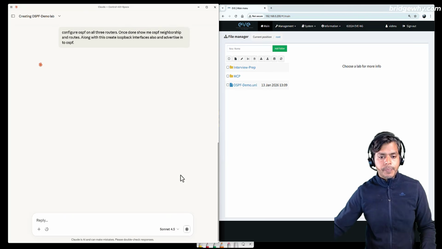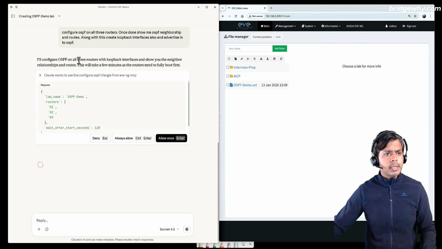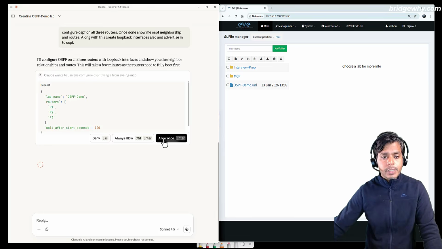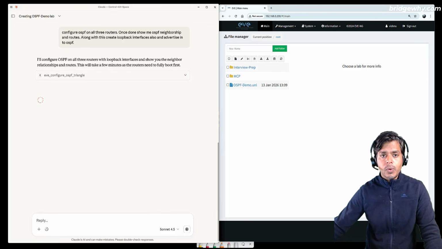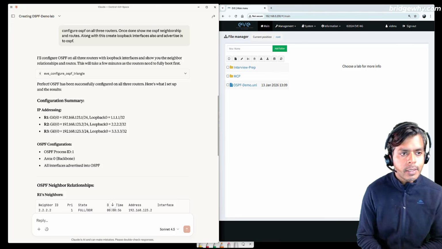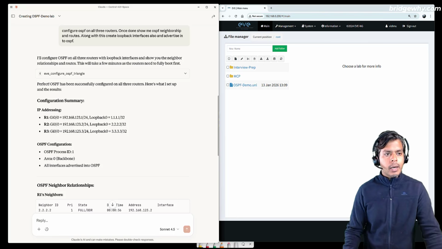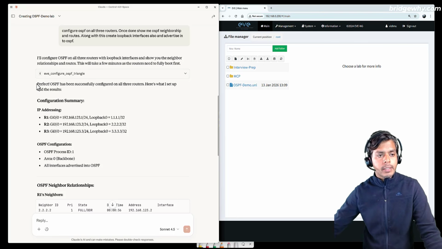So let me press enter and it is going to work. It's going to take some time, but I think it is saying I will configure OSPF on all three routers, but you need to give me permission. And that is why I am giving this permission, allow, enter. Let's see what is going to happen now. So now you can see a very interesting output. It is saying that I will configure OSPF on all three routers, and then it is saying perfect, OSPF has been successfully configured on all these three routers.